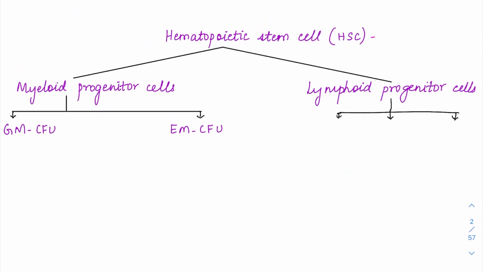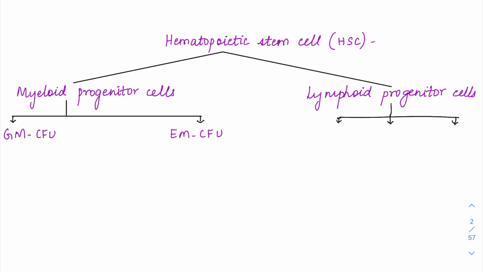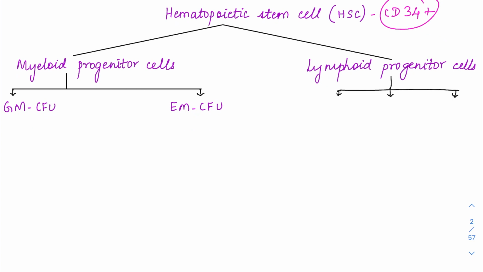So what happens under hematopoiesis is that the hematopoietic stem cell is the very starting cell. This hematopoietic stem cell is going to be positive for CD34. So we had seen this already, right? After this, the hematopoietic stem cell is going to form myeloid progenitor cells and lymphoid progenitor cells. Under myeloid progenitor cells, we have two colony forming units, which are GM-CFU and then EM-CFU. CFU stands for colony forming unit.